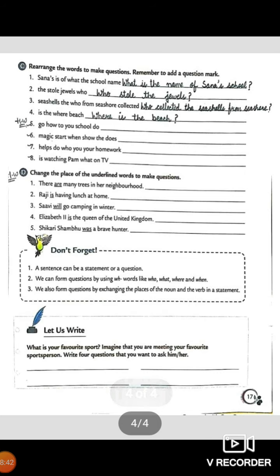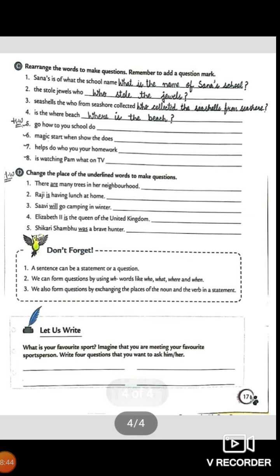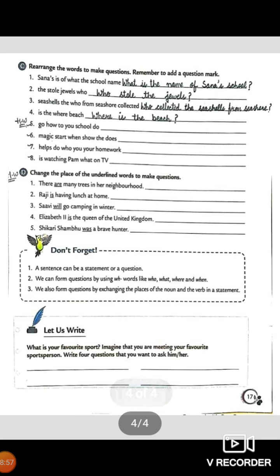Four sentences have been done for you. Another four you need to do yourself. This is your homework, and the part D below is also your homework, that is, change the place of underlined words to make questions. So that's all for now.